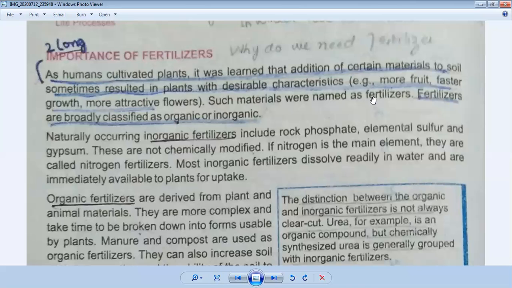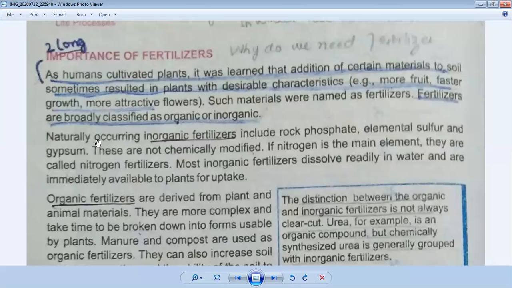Okay, now we will discuss the classification of fertilizers. Fertilizers are broadly classified as organic or inorganic fertilizers. So there are two types of fertilizer. They can be classified into two categories. First is called organic fertilizers and the second one is called inorganic fertilizers.